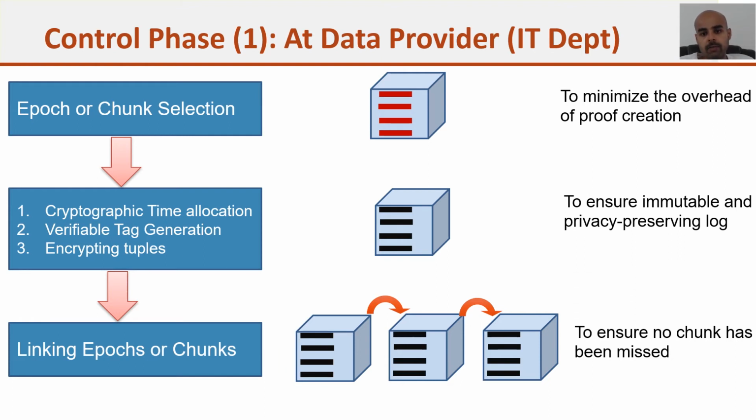The task of the chunk selection, the first part, is to minimize the overhead of the proof creation. The second part is time allocation. Then we allocate the time and cryptographically generate the tuples and verifiable tag. And then since we created epochs, we want to ensure that all the epochs are linked, or all the data in all the chunks are linked. If the second chunk, between the first and third, is deleted, we can verify it, because someone deleting the second chunk has to first delete the first one and then the third one. So we need to link the chunks.